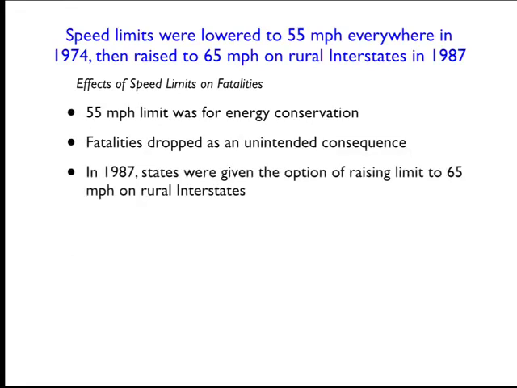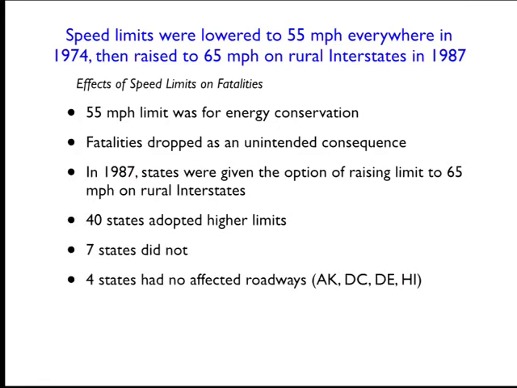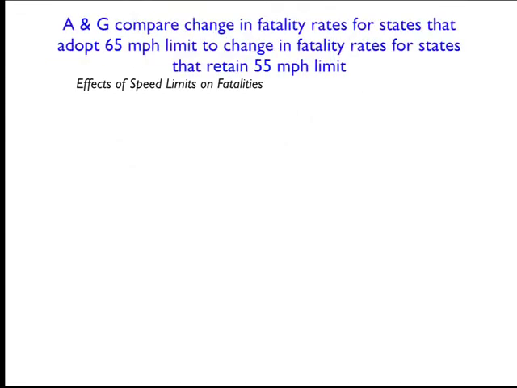Then in 1987, the states were given the option of raising the speed limit. It turns out 40 out of 50 states adopted these higher limits. Seven states did not, and then actually four states had no affected roadways. So Alaska, District of Columbia, Delaware, and Hawaii did not have any rural interstate highways. So basically, you had 47 states that could have changed their speed limits. 40 of them increased them, and 7 of them just kept them the same.